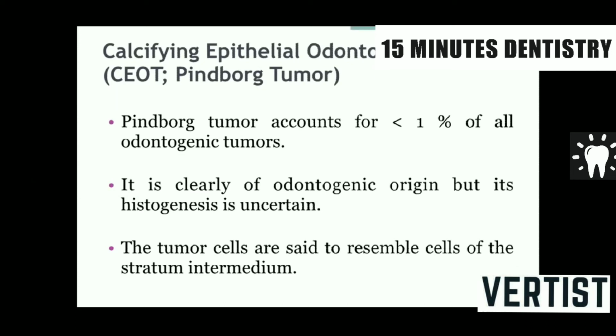Very fondly, students call it the Pindborg tumor, and it is the calcifying epithelial odontogenic tumor. So always develop the habit of splitting the terminology. Calcifying: so you know that there must be calcifying or calcified structures seen in the region. Epithelial: that means this is an epithelial tumor developing from the enamel organ. Odontogenic in origin. Pindborg reported this tumor, that's why it is called Pindborg's tumor.